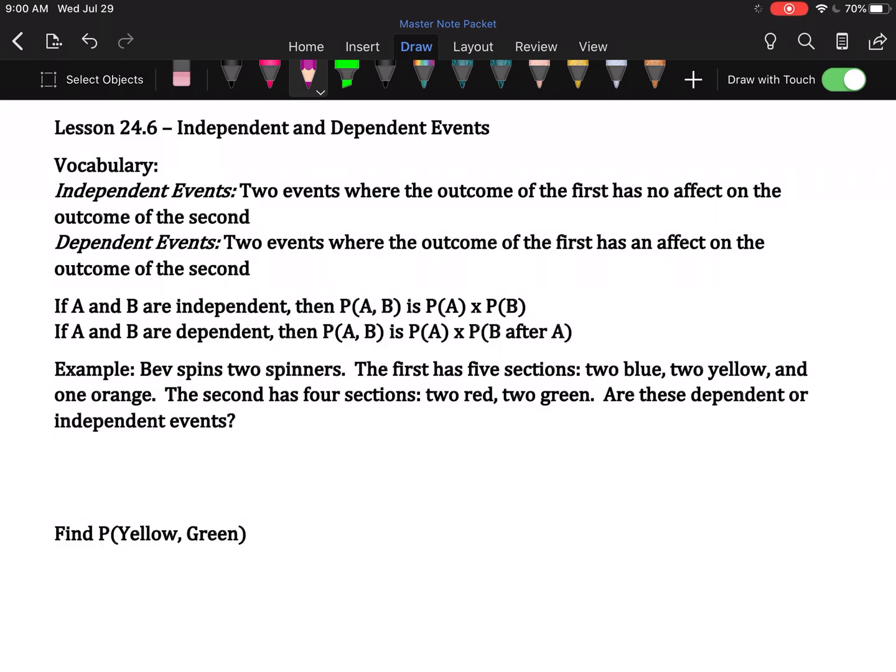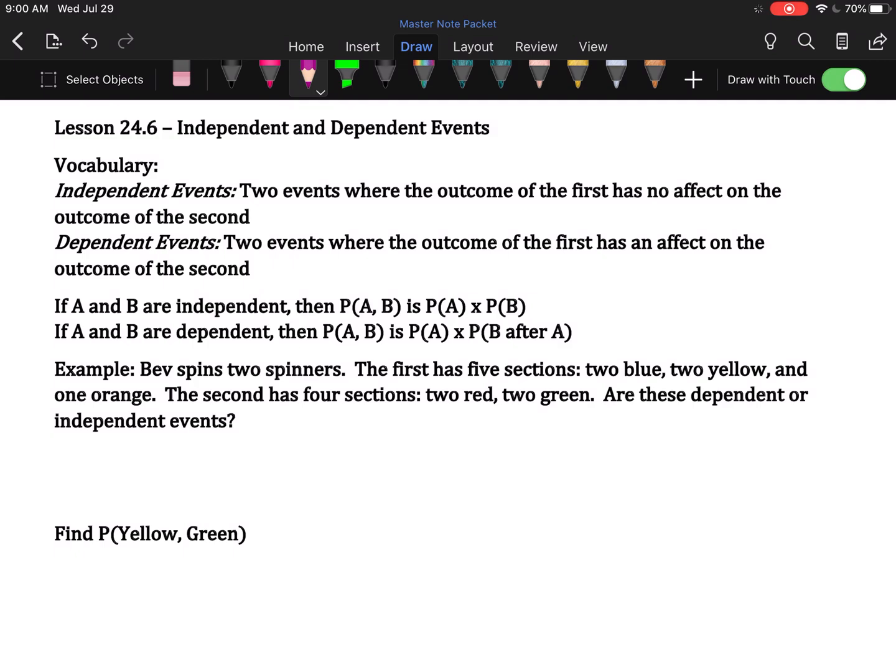So if A and B are independent, then the probability of A then B happening is just the probability of A times the probability of B. However, if they're dependent, then the probability of A then B happening is the probability of event A happening times the recalculated probability of B happening after A.